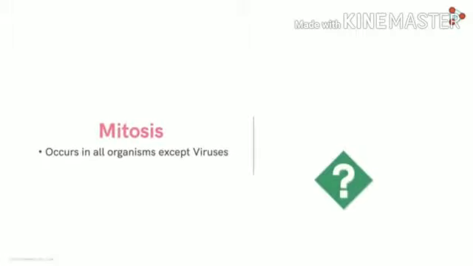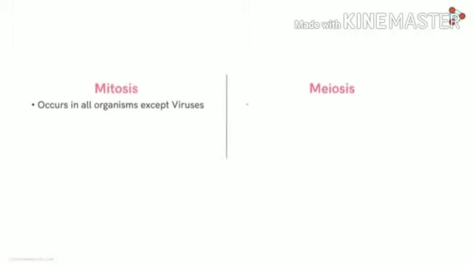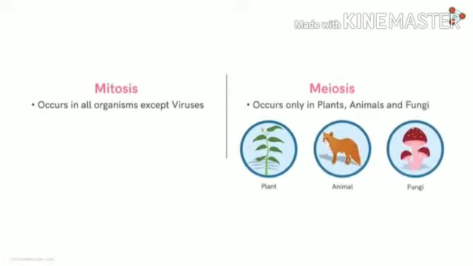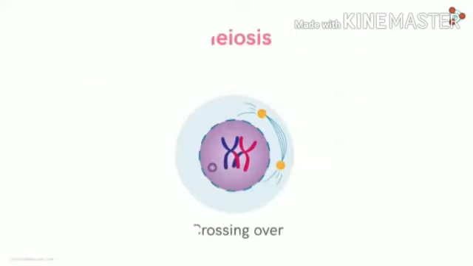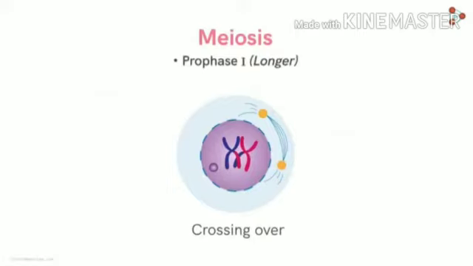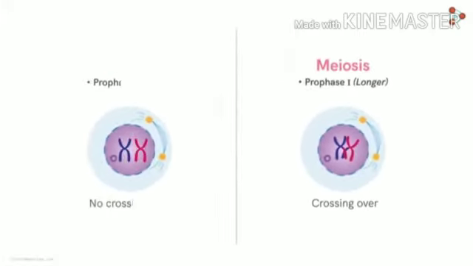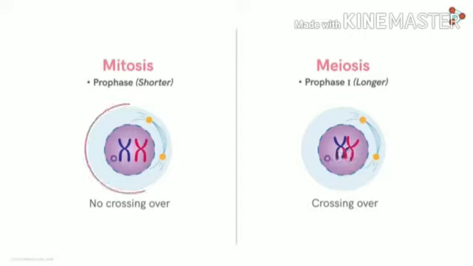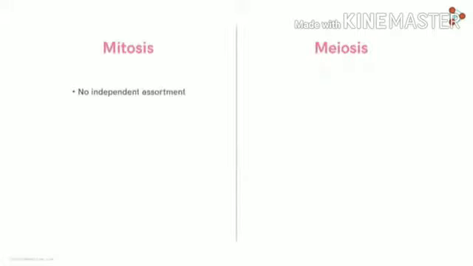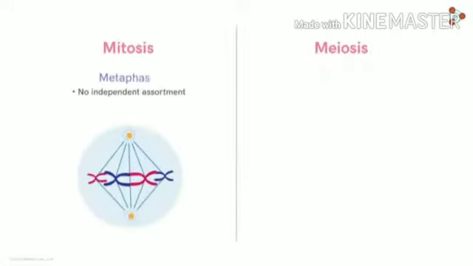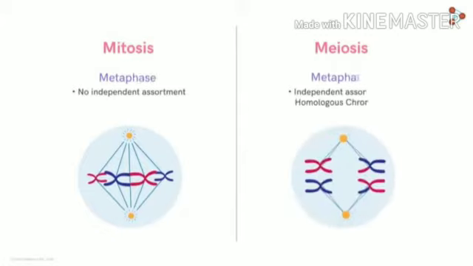Mitosis occurs in all organisms except viruses, and meiosis occurs only in plants, animals and fungi. In meiotic cell division, we have crossing over between two homologous chromosomes. That is why we have variations. But in mitosis, no crossing over. So within meiosis, we have crossing over. That is why the law of independent assortment is fulfilled. But in the case of mitotic cell division, no independent assortment because no crossing over.